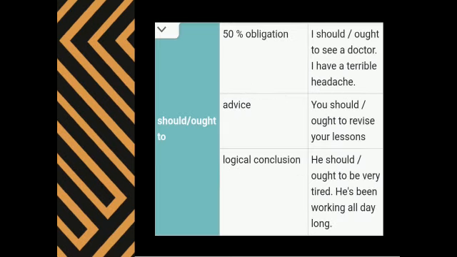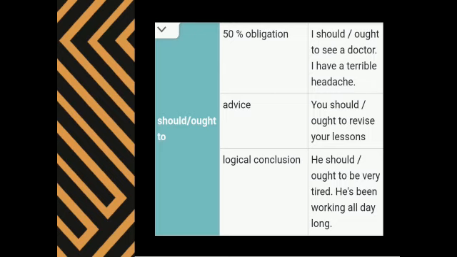Next is should, ought to. Here it is 50% obligation, or it is used for advice, or it is used for logical conclusion. If you say 50% obligation, you will say, I should see a doctor. I have a terrible headache. Or I ought to see a doctor. I have a terrible headache. These two words are more or less similar. We can use them in any type of sentence for obligation.